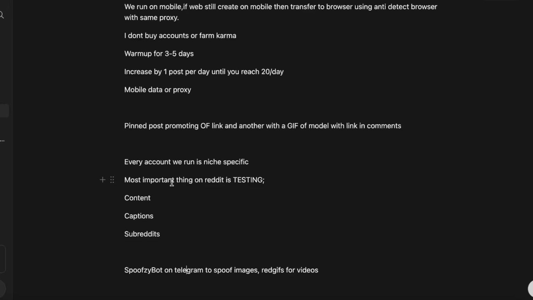All right. Every account we run is niche specific. So let's say you want to run 5 accounts. One could be feet, one could be ass, one could be boobs, one could be a goth girl, one could be, you know, anything, right? Boobs, for example, like a body thing, or like an actual niche, like goth, young, whatever. But yeah, each account is different. And then once you figure out which niche works best, you can then obviously scale and do more accounts in that niche. But at the start, especially, I'd recommend having only different niches on different accounts, so you can sort of test and find out what works good, or the best at least.